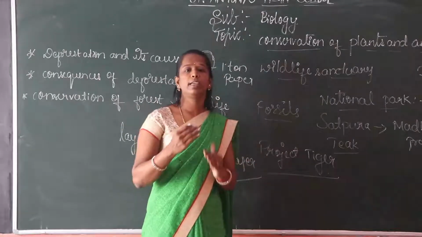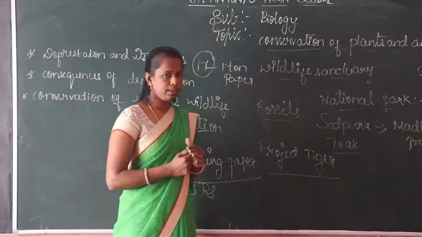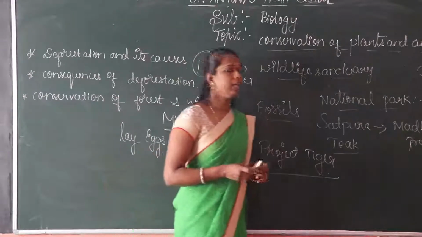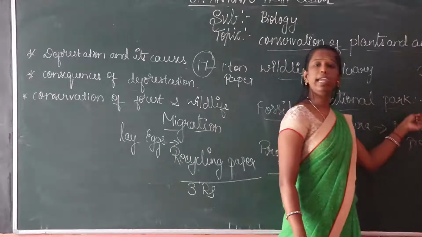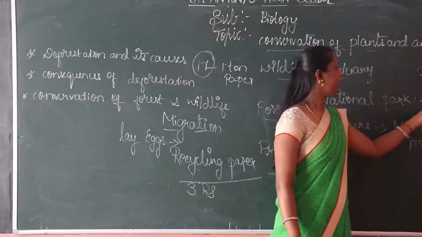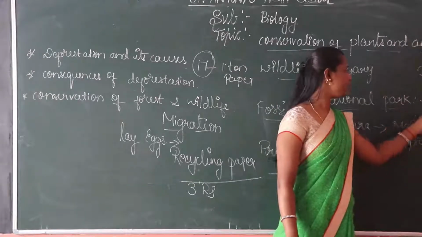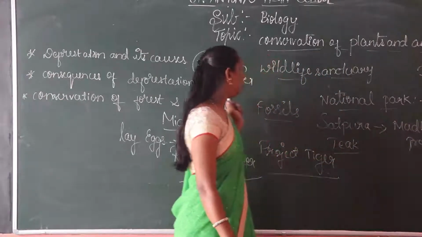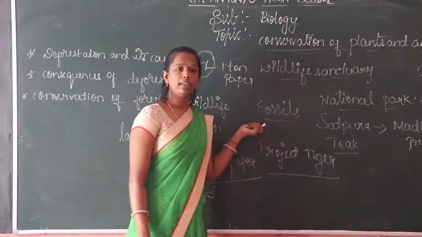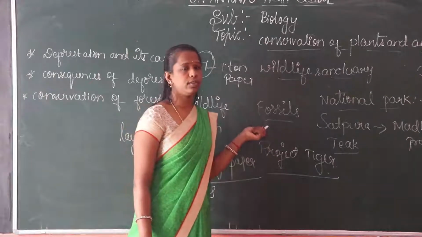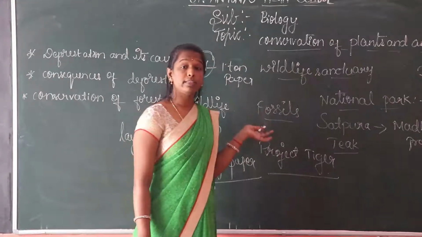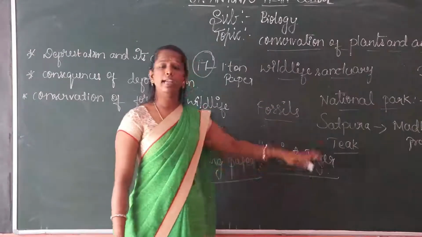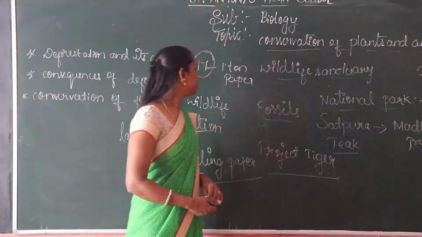A species is a group of population of a particular living organism. The red data book is a record of endangered animals and plants. Next, fossils. The dinosaur is a fossil, extinct a long time ago. That's why we have to conserve endangered animals.